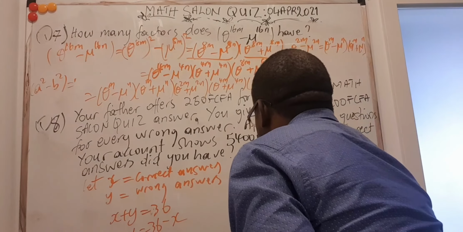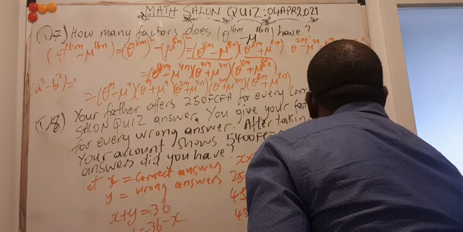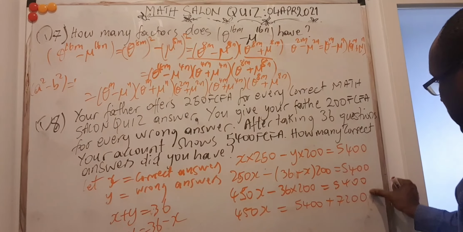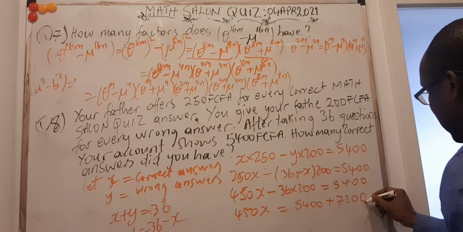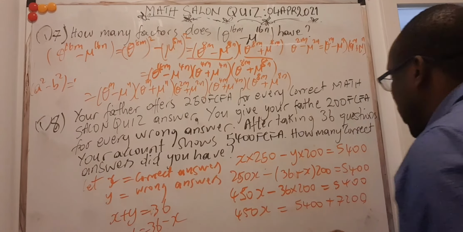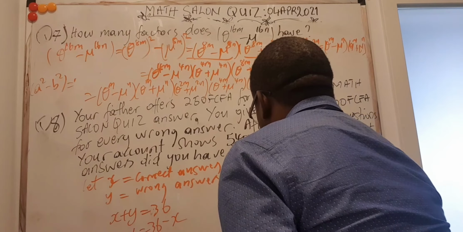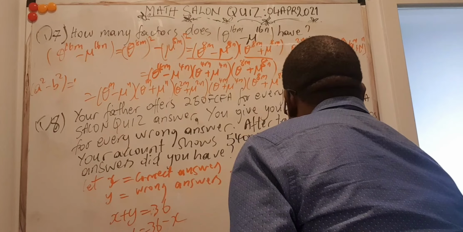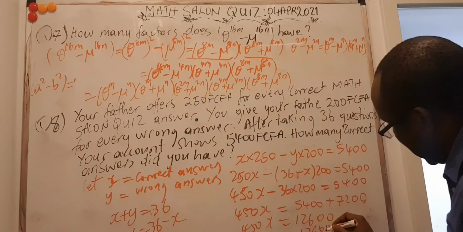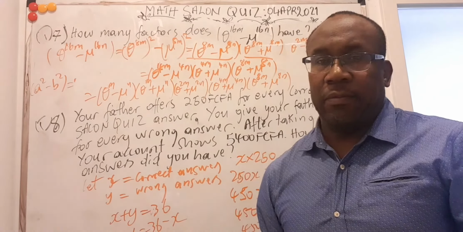So this is 450X is equal to 5,400 plus 7,200. If you sum that up, you should get 12,600. That's 450X. X would now be equal to 12,600 divided by 450. If you do that, you get 28. So you had answered 28 questions correctly.